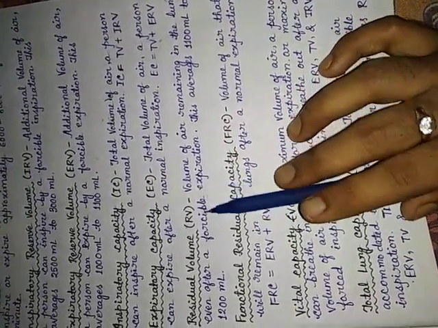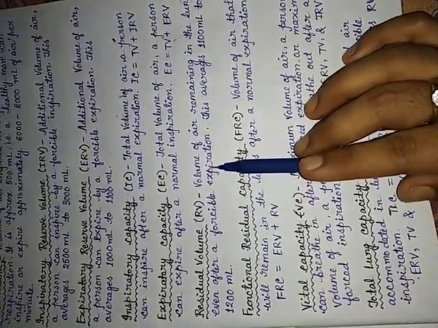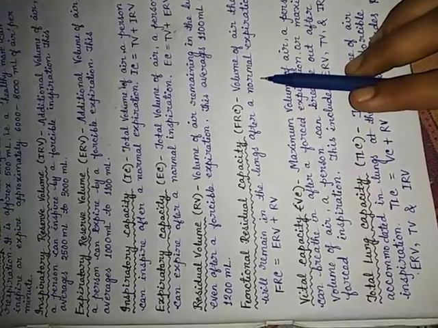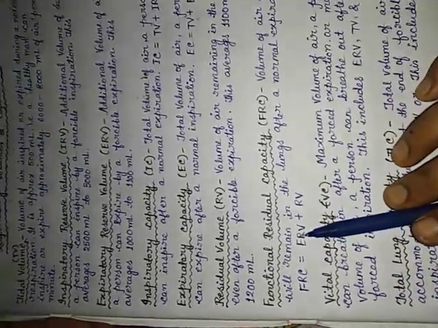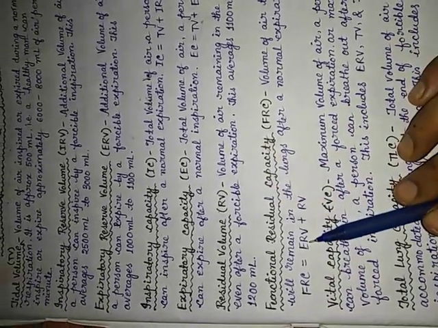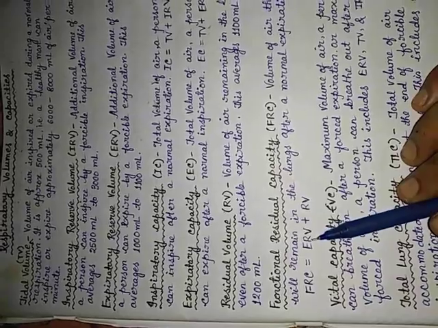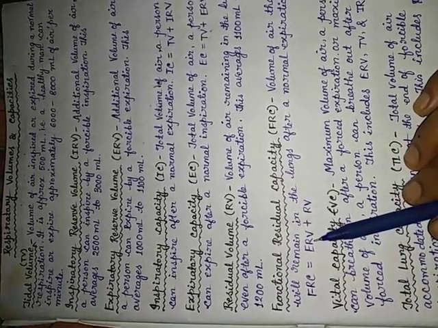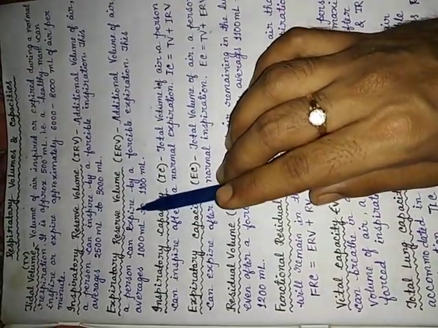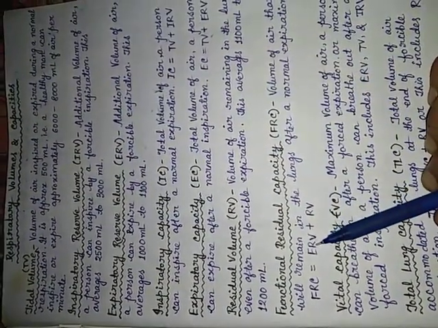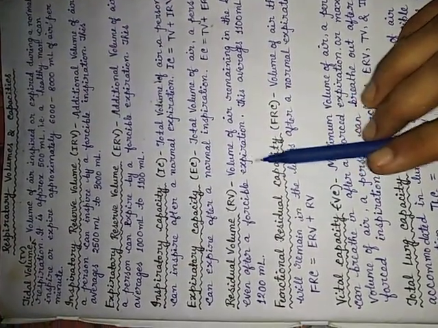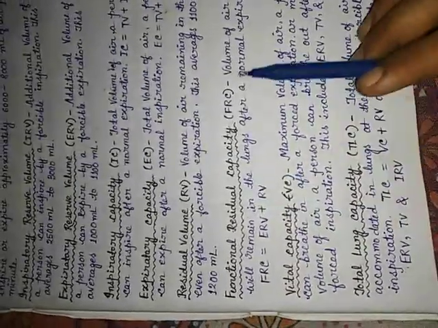And FRC equals ERV plus RV, expiratory reserve volume plus residual volume. Because we know that expiratory reserve volume means the additional volume of air that a person can expire. So this amount plus RV, the volume of air remaining in the lungs after forcible expiration. This is the FRC.